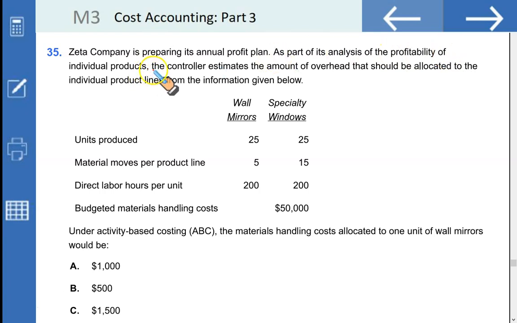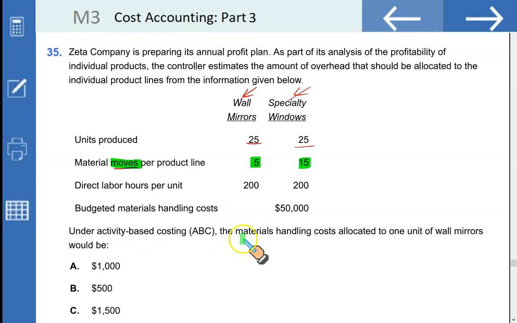Next question. Zeta company is preparing its annual profit plan as a part of its analysis of the profitability of individual products. The controller estimates the amount of overhead that should be allocated to the individual product lines from the information given below. We have two items, wall mirrors and specialty windows. We want to produce 25 units of wall mirrors and 25 specialty windows. Material moves per product line, 5 for wall mirrors and 15 for specialty windows. Direct labor hours per unit 200 each. Budgeted material handling cost 50,000.